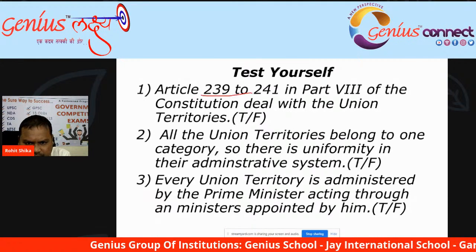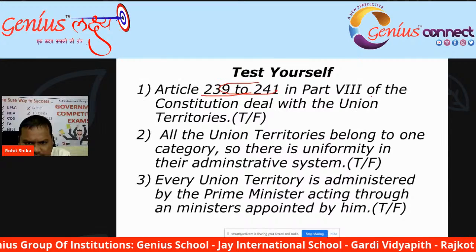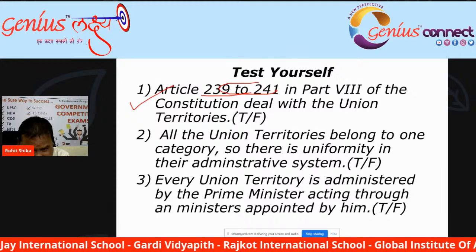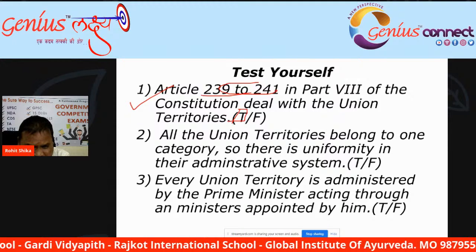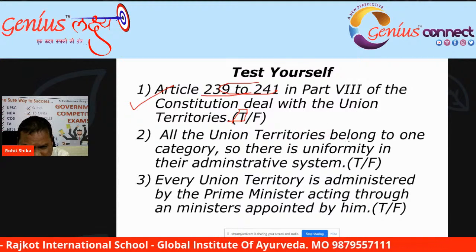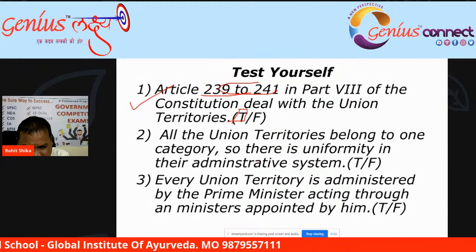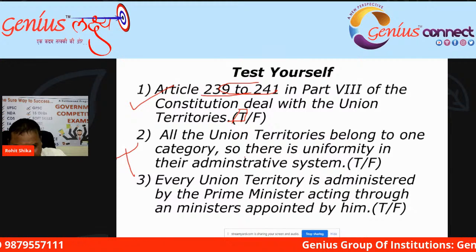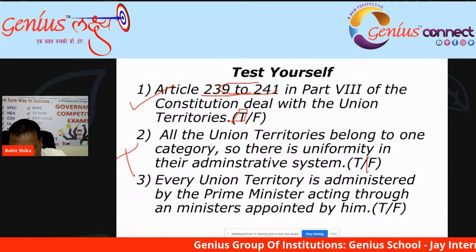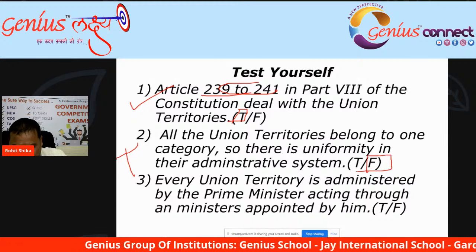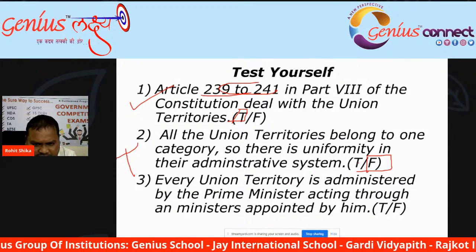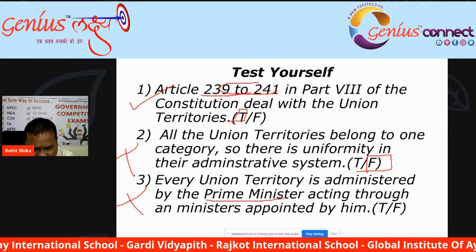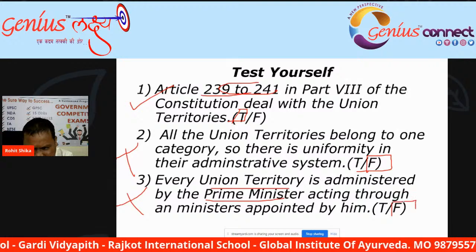Articles 239 to 241 of part 8 of the Indian Constitution deal with union territories. Absolutely right. So this is a true statement. All the union territories belong to one category. So there is no uniformity in the administrator. We discussed in the presentation. There is no uniformity. They are different. Every union territory is administered by the Prime Minister. No role of Prime Minister, that is the President of India. So this is a false statement.